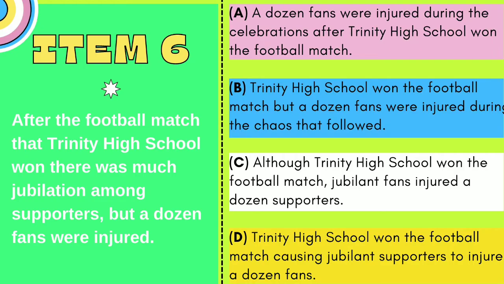The second clause is the dependent clause, and it tells us that the supporters were joyful for the win. The third clause creates a contrast as it begins with the coordinating conjunction but. This suggests that something negative happened. A dozen fans were injured. So there are 3 ideas we are looking for.